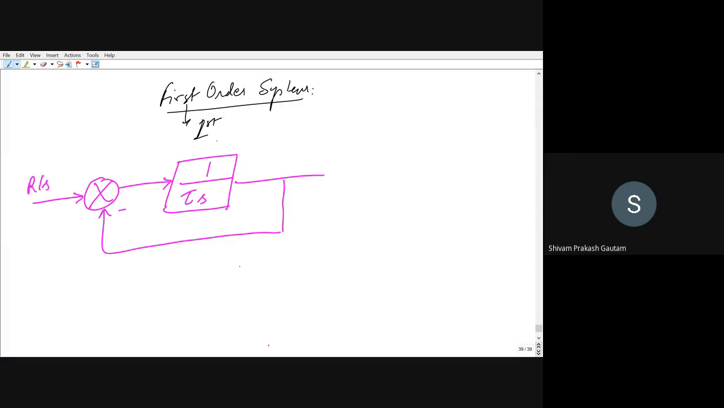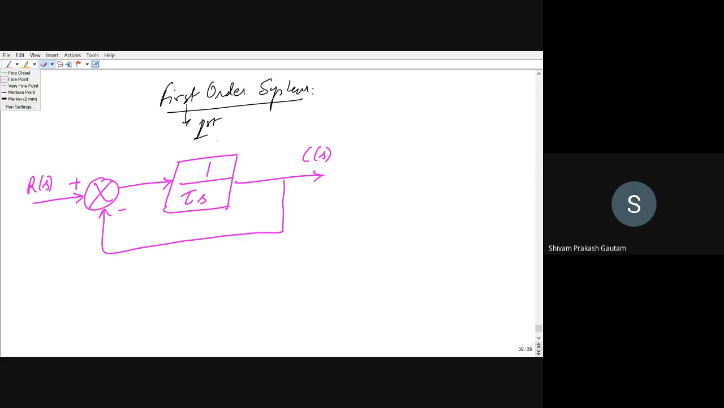Input is, let us suppose, R(s). Output is C(s). This is the block diagram representation that we have already discussed in our previous lecture. So you can draw the graph like this, right? Or you can also draw the diagram like this.